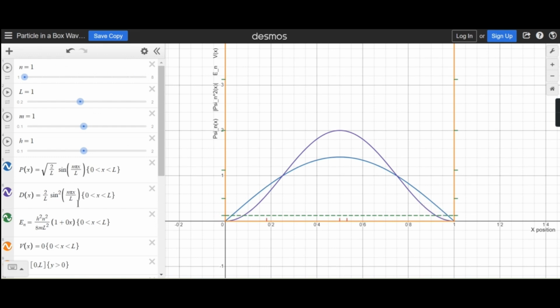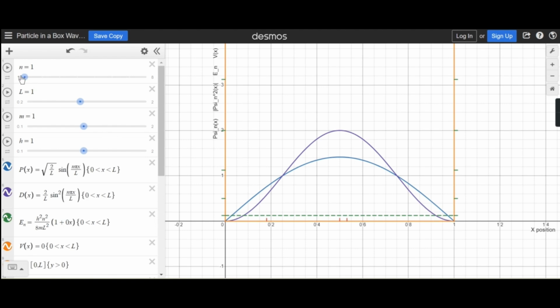We also have the probability density represented by this violet, as well as the energy as a function of n in this green line. On the sides, you also have these small green lines. As you can see here, these are the energy levels, for example, n equals 1, n equals 2, n equals 3, and so on and so forth.